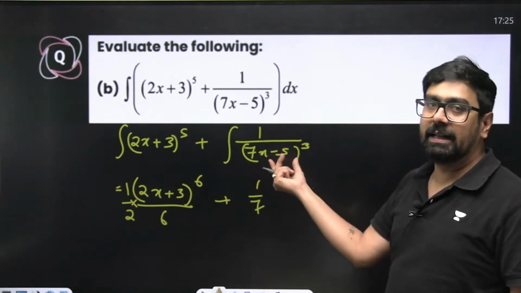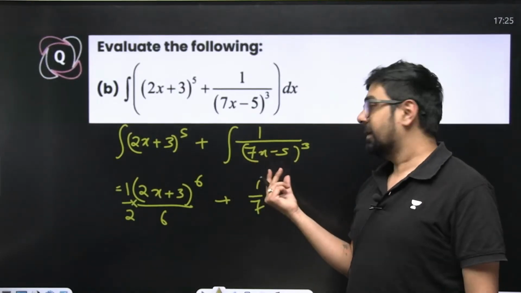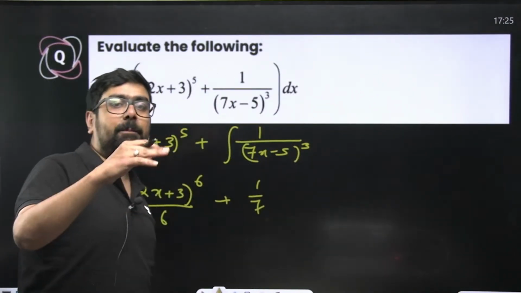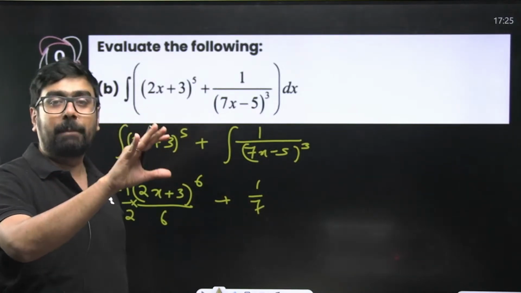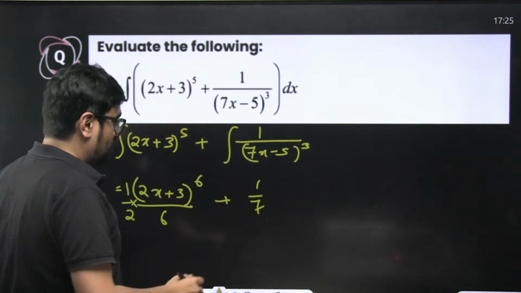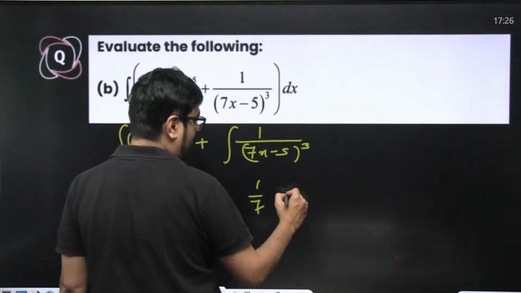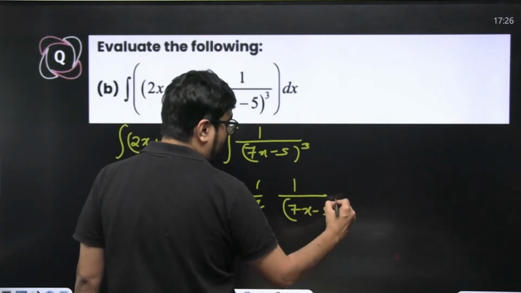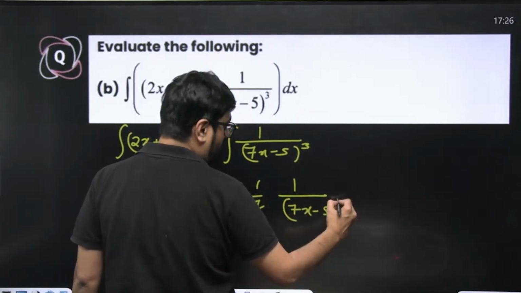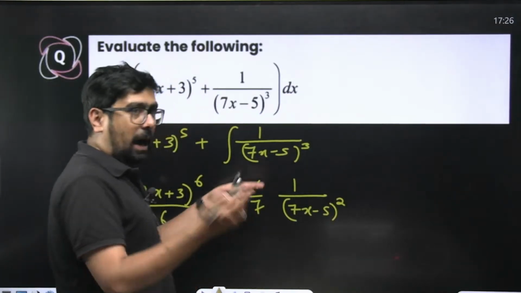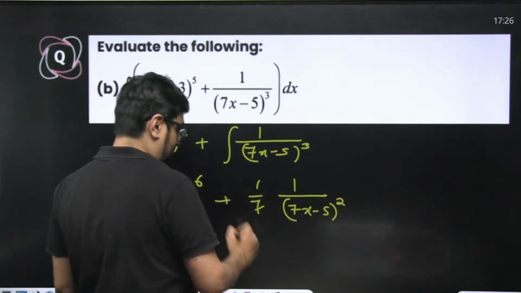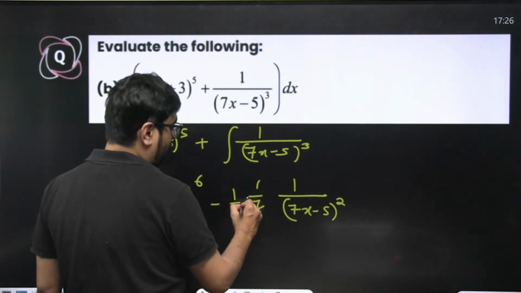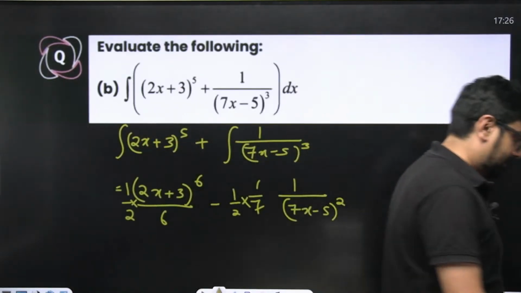Do we know the integral of 1 by x to the power 3? x to the power minus 3 will become x to the power minus 3 plus 1, that means x to the power minus 2 upon minus 2. So this will be the same thing only: 1 upon 7x minus 5 to the power 2 over here, upon minus 2. So that will be multiplied. Minus of 1 by 2 will be multiplied over.